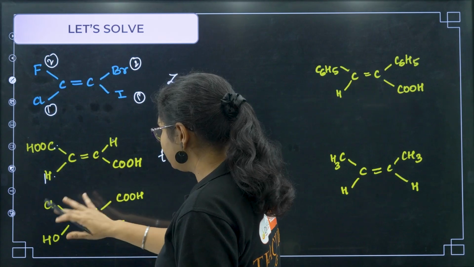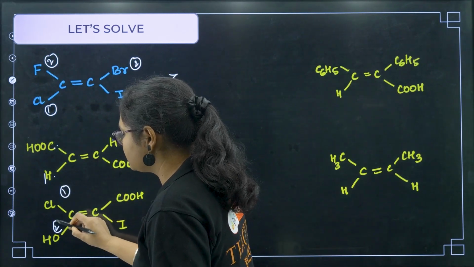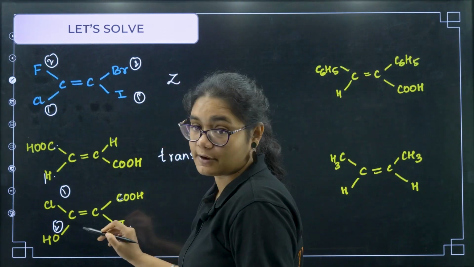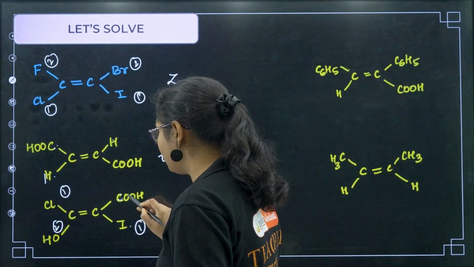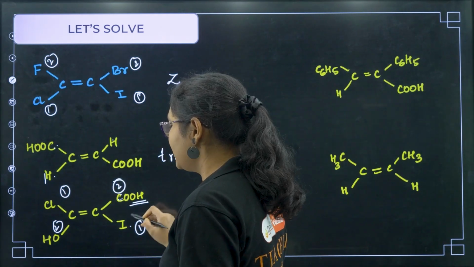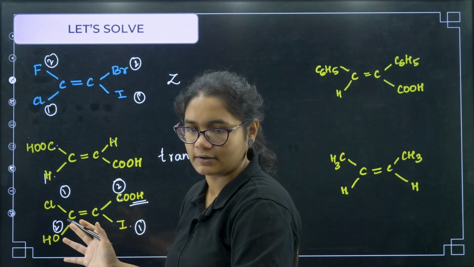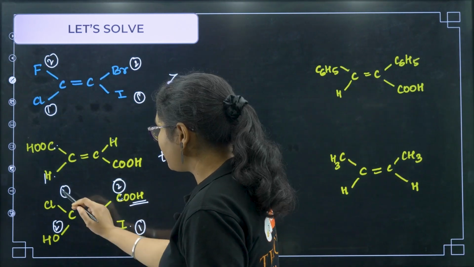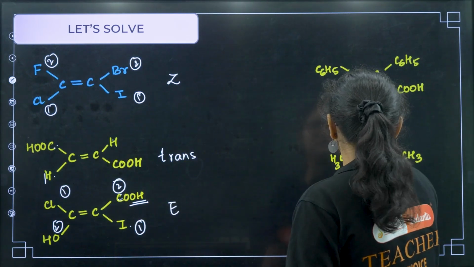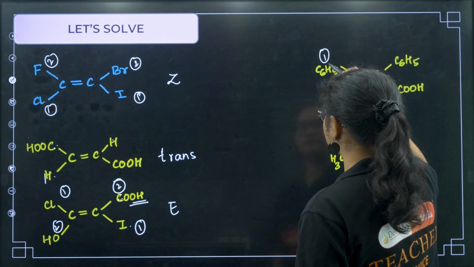Here if you see, again these are 4 different groups, so chlorine will have more mass than oxygen, so 1 and 2. Here what is attached, first carbon is attached, here first iodine is attached, so definitely iodine is having more mass, atomic number of iodine is more. Then you do not have to check further, okay, first atom only you need to check. If first atom comes same, then go for the second atom, okay. So again now you see 2 and 2 are opposite side, 1 and 1 are opposite side, so it is E.